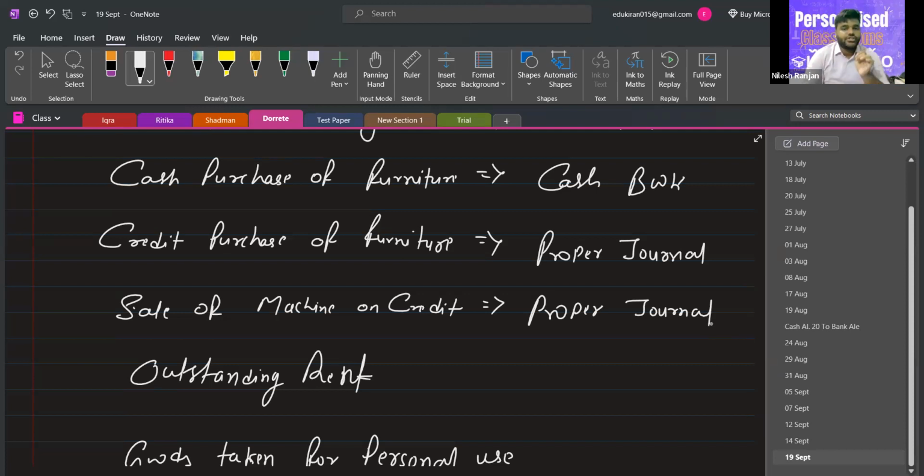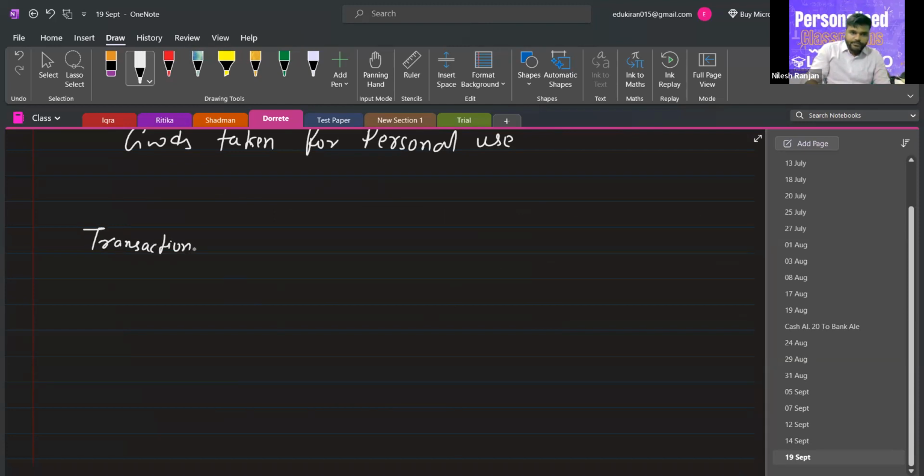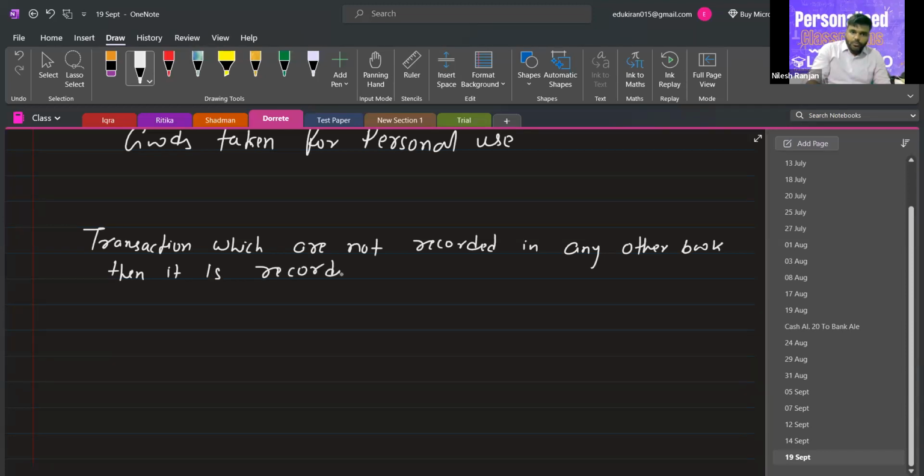So again, the transaction which is not written in any of the other books, you have to write this definition: transactions which are not recorded in any other book are recorded in the proper journal.